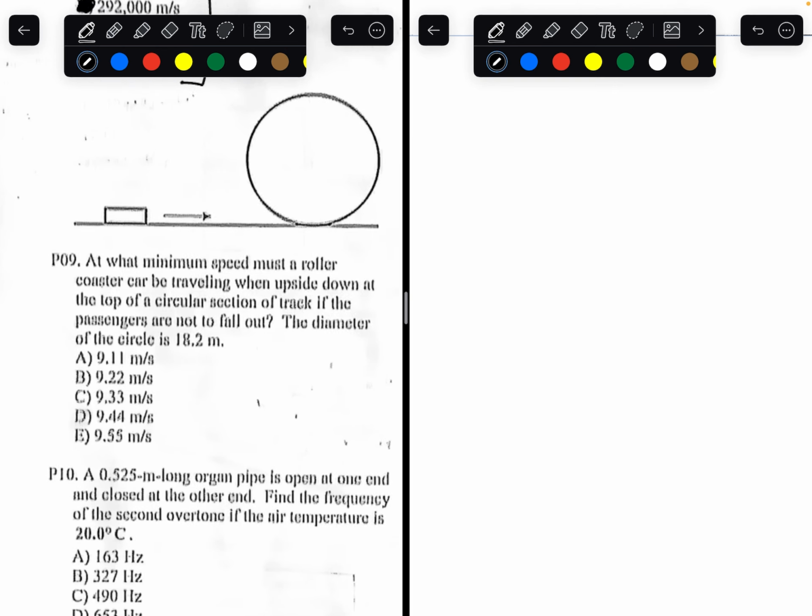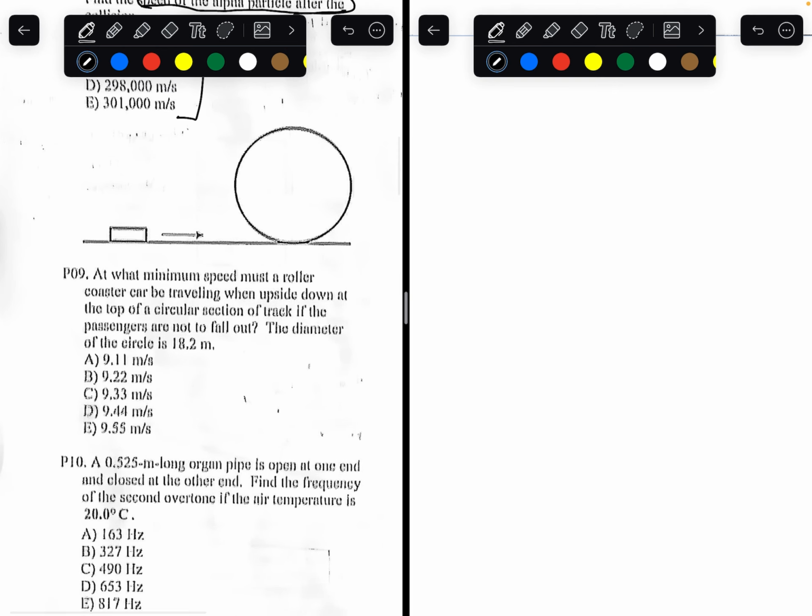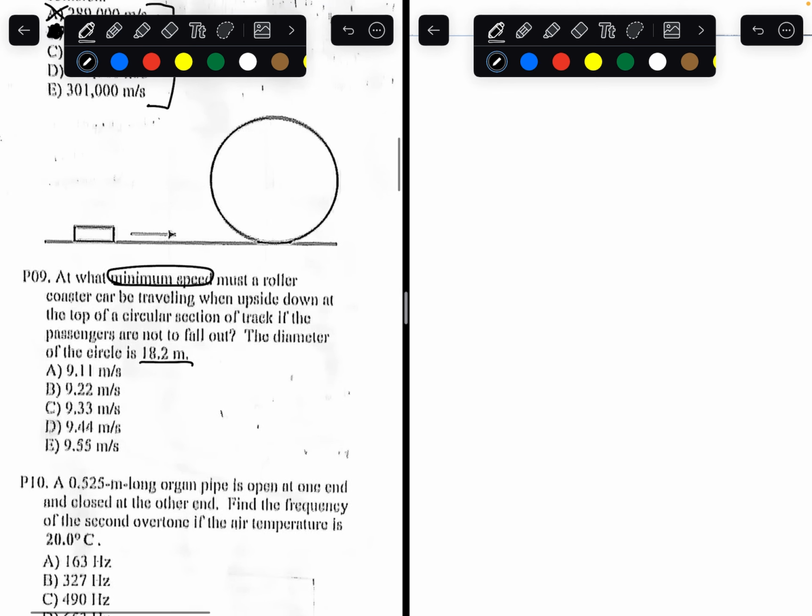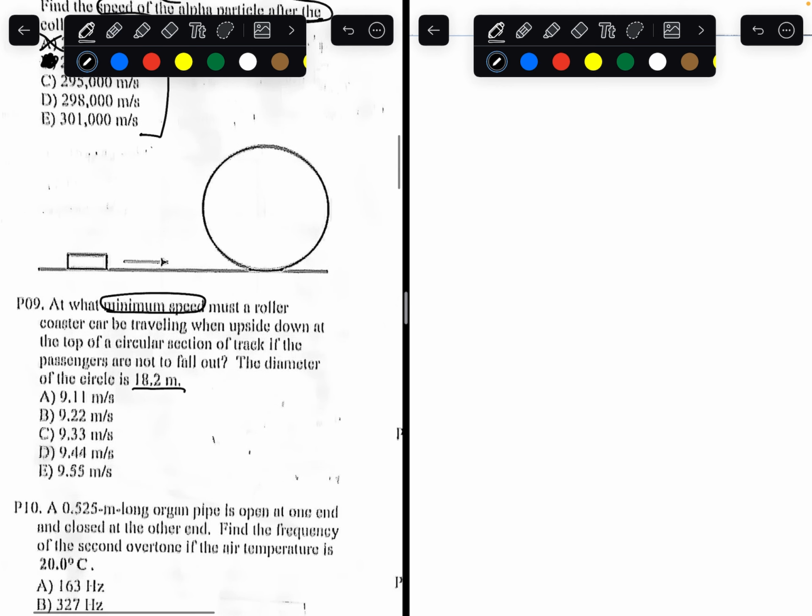Number 9. At what minimum speed must a roller coaster car be traveling when upside down at the top of a circular section of the track if the passengers are not to fall out? The diameter of the circle is 18.2 meters. So we want the car to be at a certain speed so that it can actually maintain the loop of the circle.